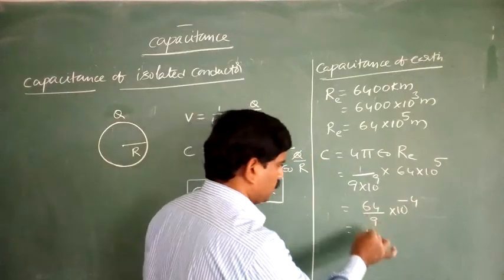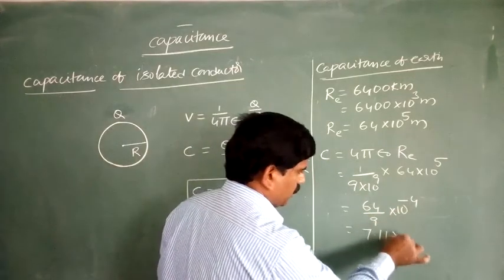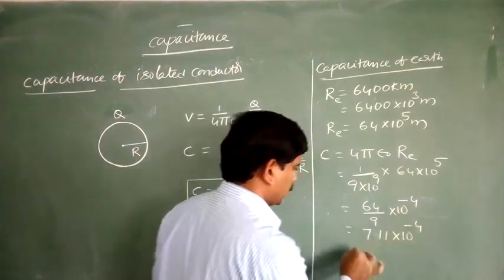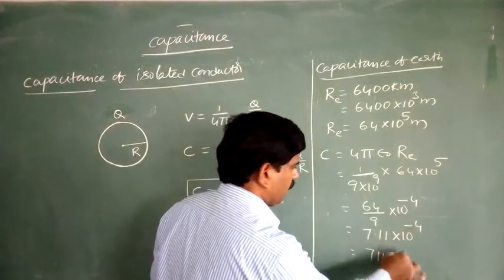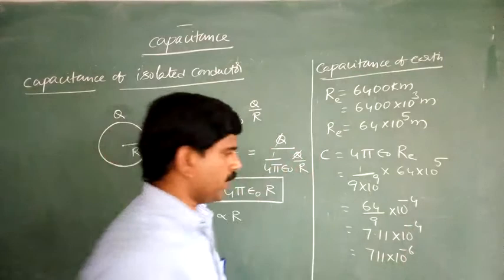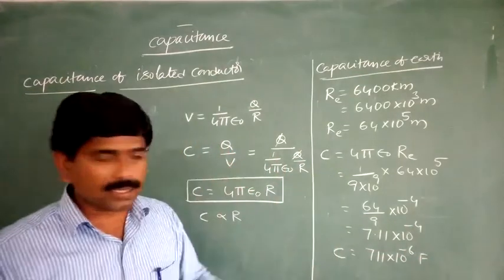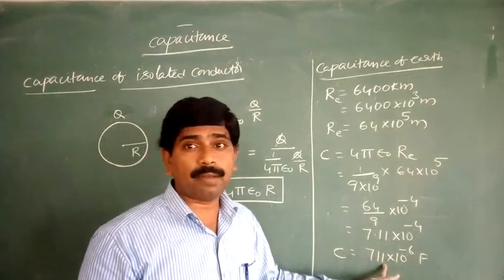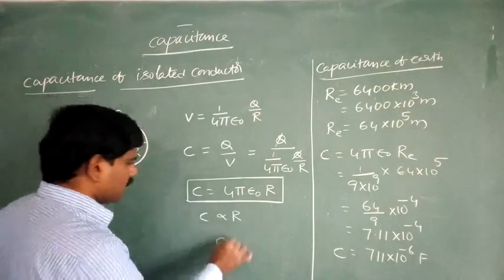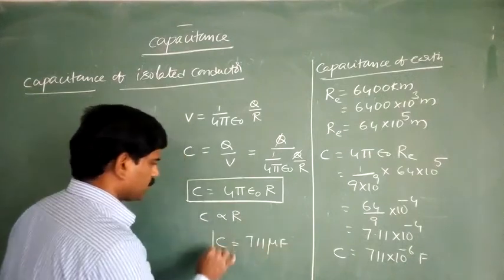This is equal to 711 into 10 to the power minus 6 farads. So the capacitance of the earth is equal to 711 microfarads.